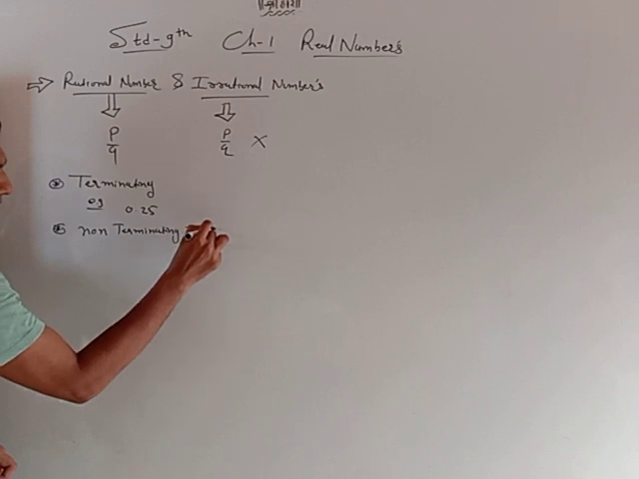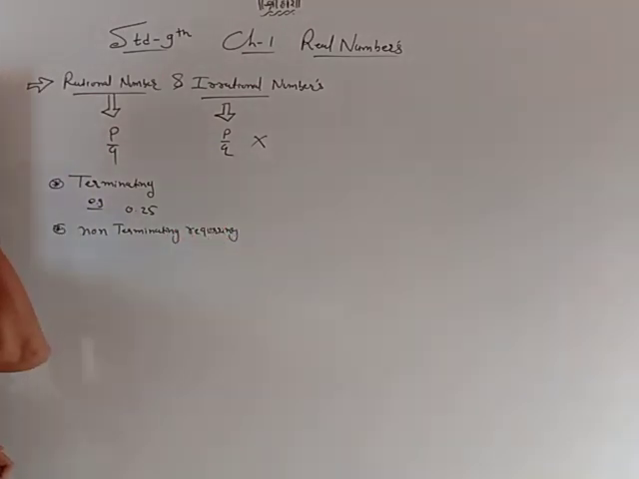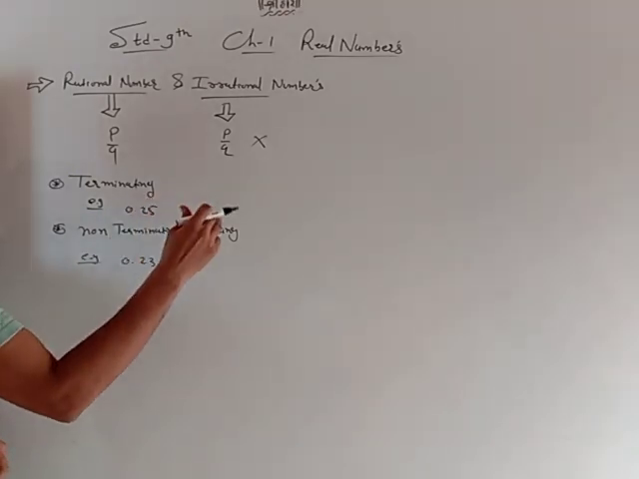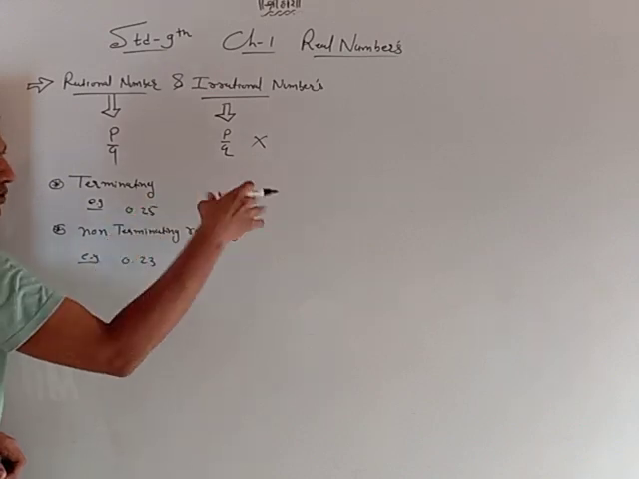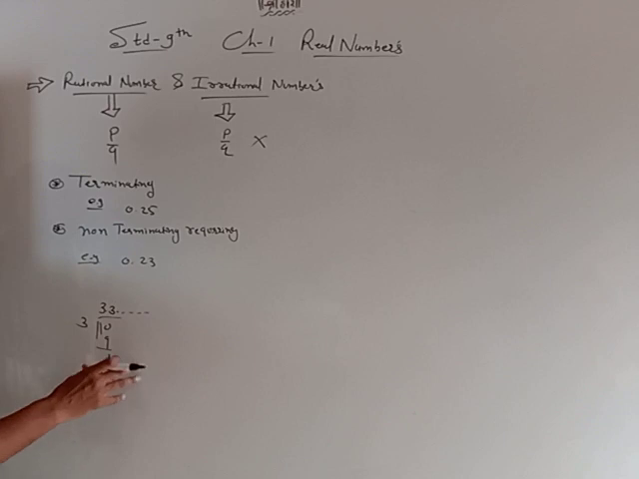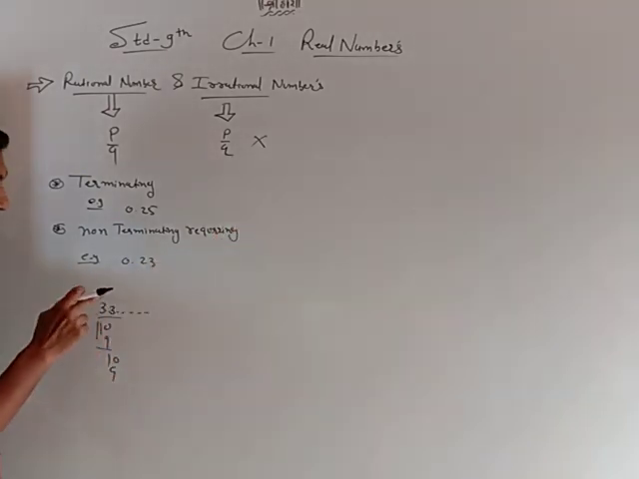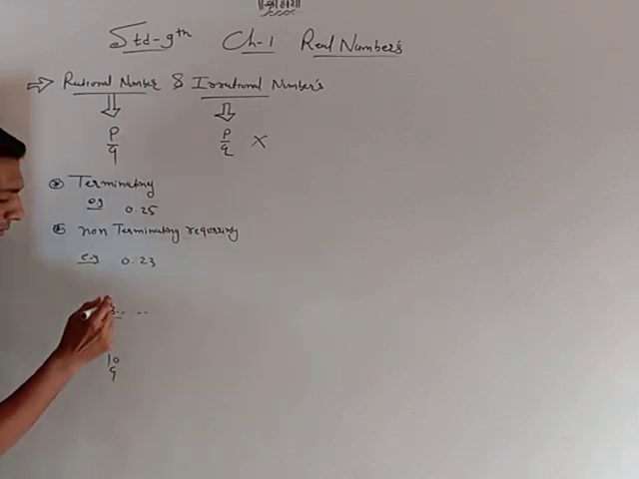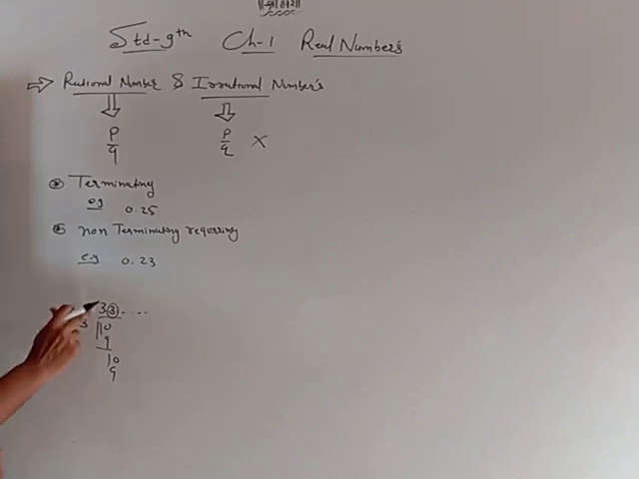Non-terminating, recurring means, for example, after the decimal there is not a fixed number of digits, they go up to infinity, like 10 by 3. If you divide 10 by 3, you get 3, 3 threes are 9, 1 is the remainder, again putting the 0 and decimal, 3 threes are 9, so this division does not end: 3.333333. Such a number is called non-terminating. And recurring means a repetition is there. 3.3333 means repetition of 3.